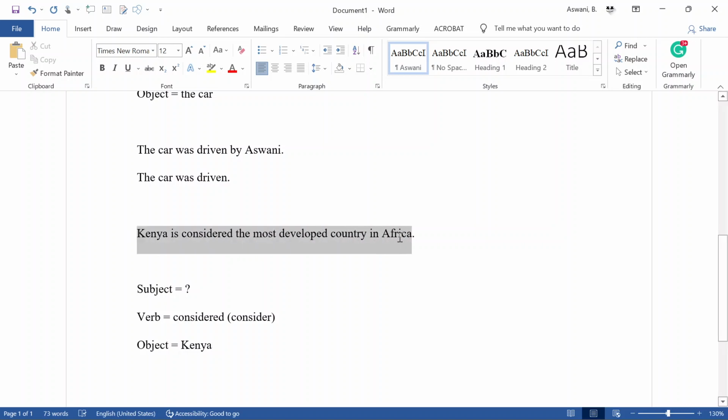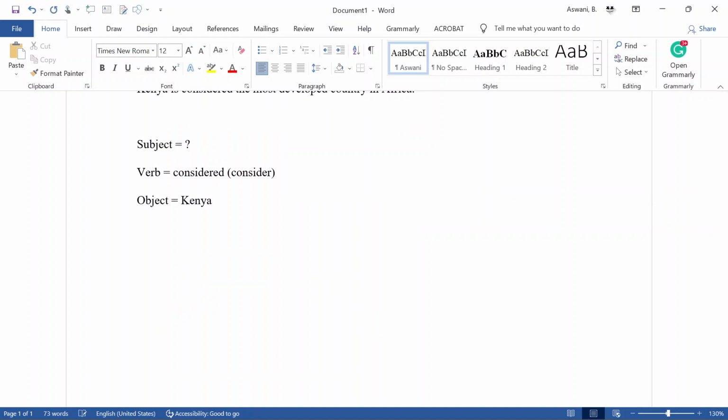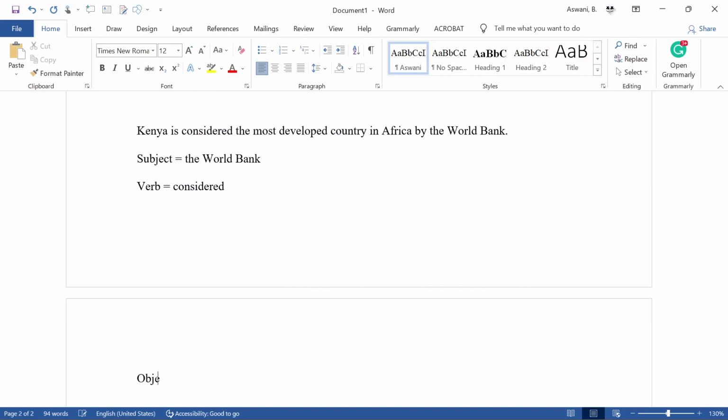So to change this sentence from passive voice to active voice, we need to introduce the person or thing doing that verb. For instance, we can say by the World Bank. If we do this, we have now introduced the subject, and therefore, if I was to single out the elements, the subject will be the World Bank, the verb will be considered, and then our object will be Kenya.